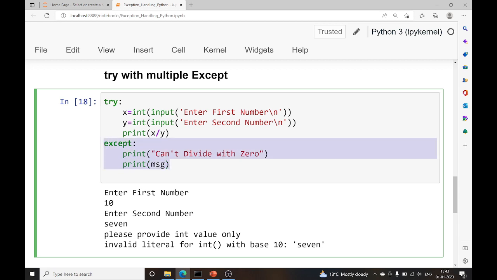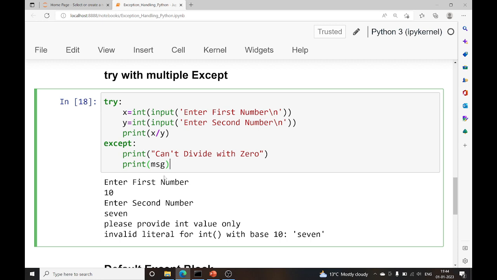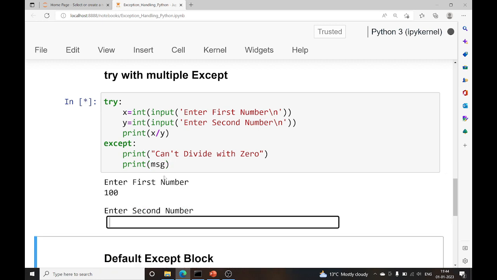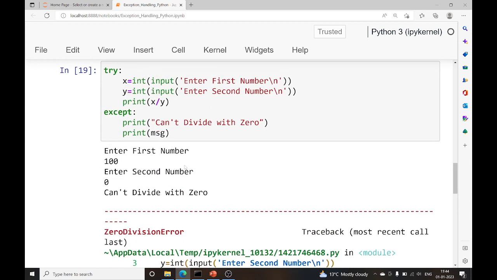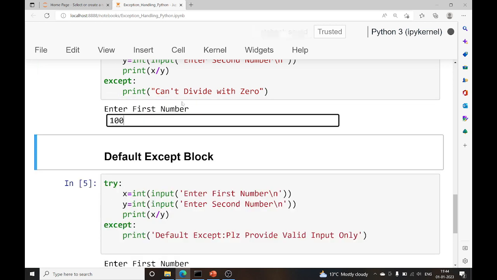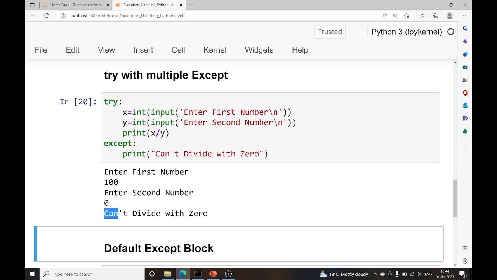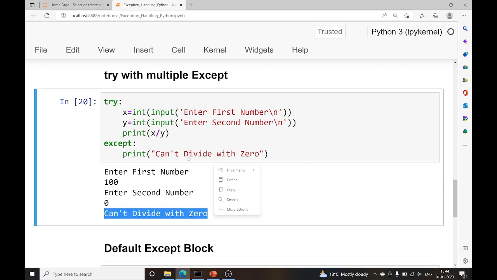If there is any runtime error inside try, in each and every scenario this default except is going to execute. So let me run this now. If I am entering 100 divided by 0, it is a zero division error, but it is leading to this default except and it is printing the message here. Now let me remove this message because I have not defined the message yet. I'm putting the first value as 100 and the second value as 0. It says the default except value, it is not going to the value error or zero division error.